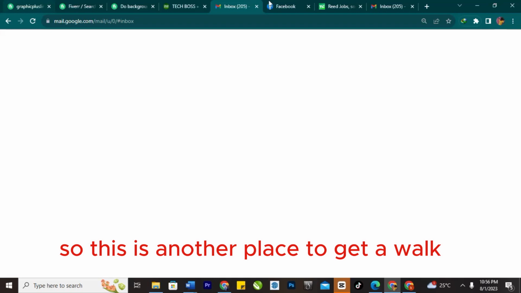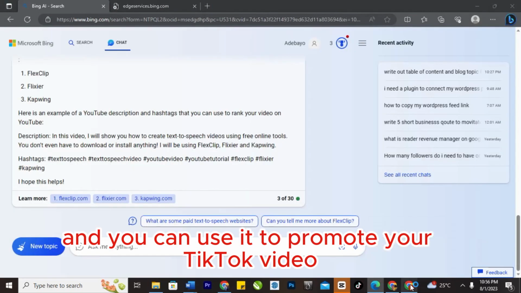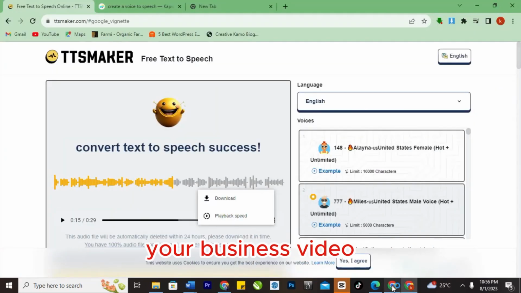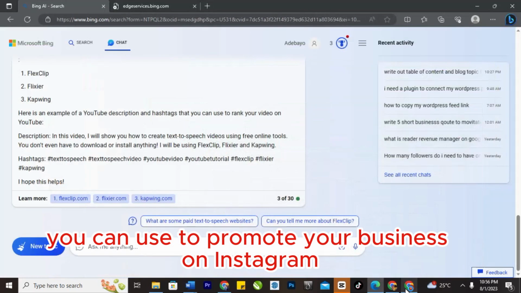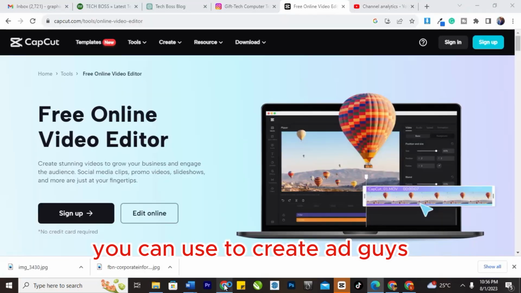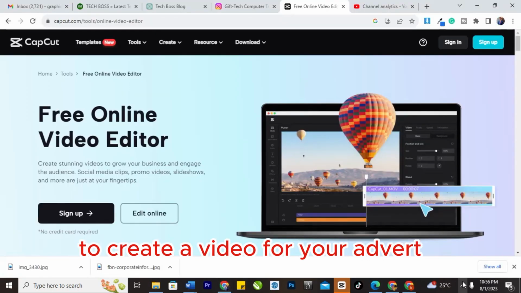So this is another place to get work when you are converting text to speech, and you can use it to promote your TikTok video, your business video. You can use it to promote your business on Instagram. You can use it to create ads. You can use it to create a video for your advert.